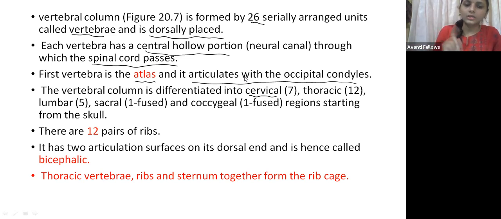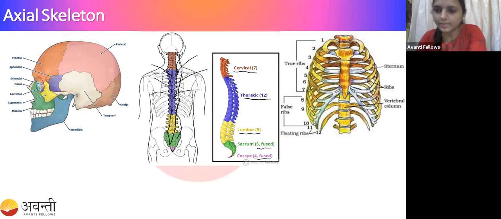So there are 12 ribs we can see. So here you can see 12 ribs. So this is the ribs, right? The sternum, the ribs, and the vertebral column together are called a rib cage. Here you can see the ventral position, and here you can see the sternum. In the ventral position, the ribs are attached to the sternum.